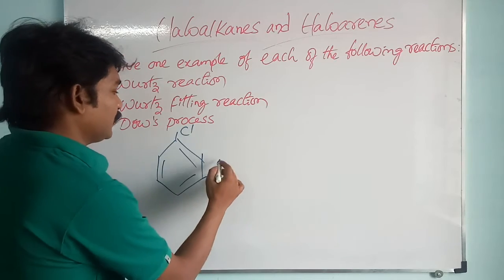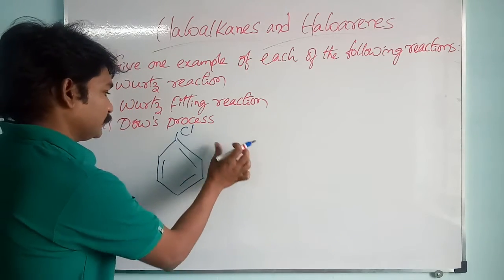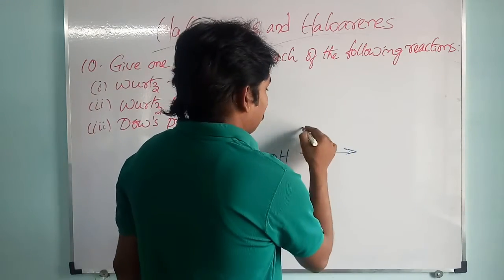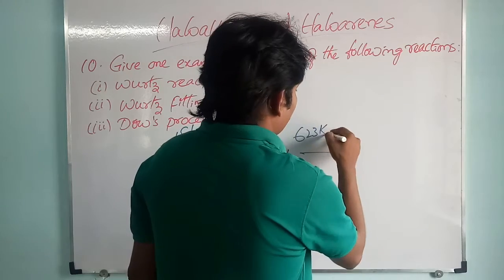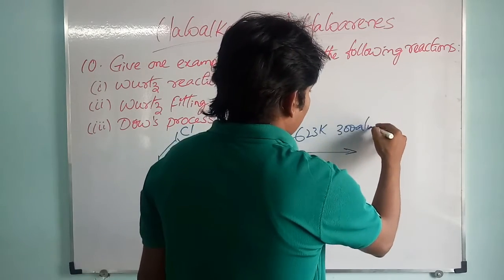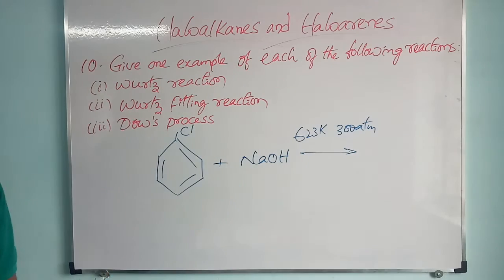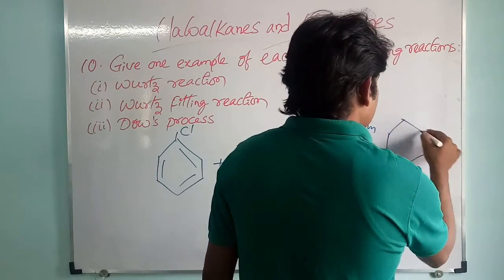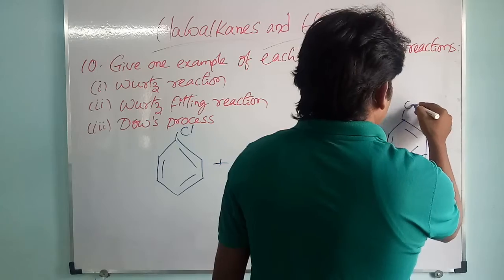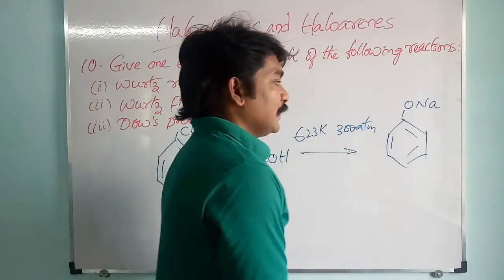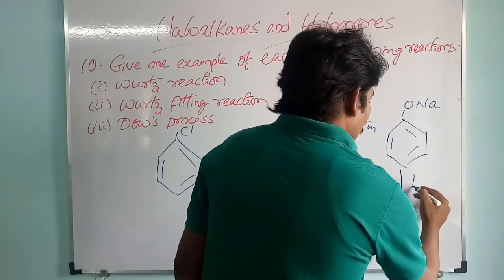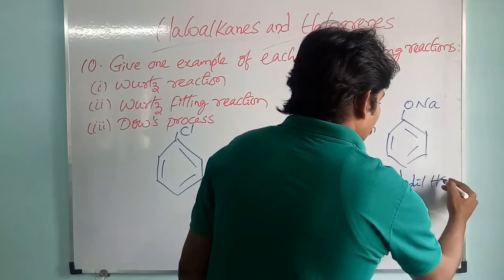Chlorobenzene on treating with sodium hydroxide at 623 Kelvin and 300 atmospheric pressure gives sodium phenoxide. After getting sodium phenoxide, treat this one with dilute hydrochloric acid.